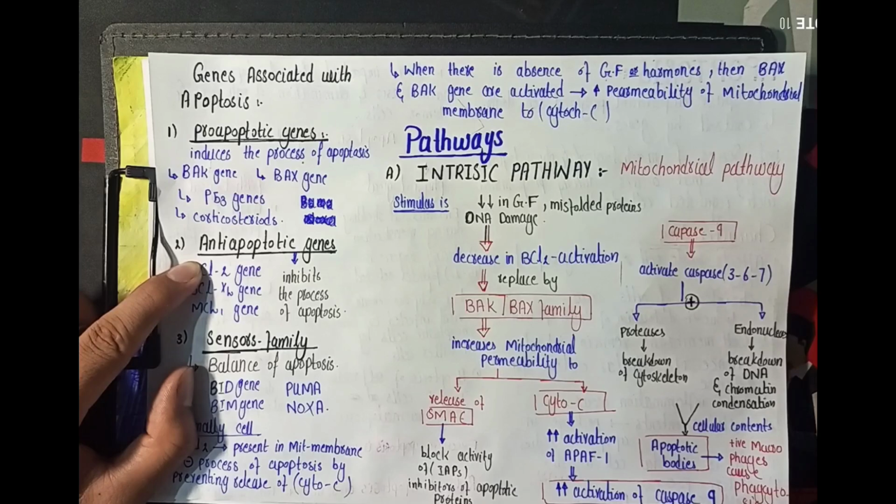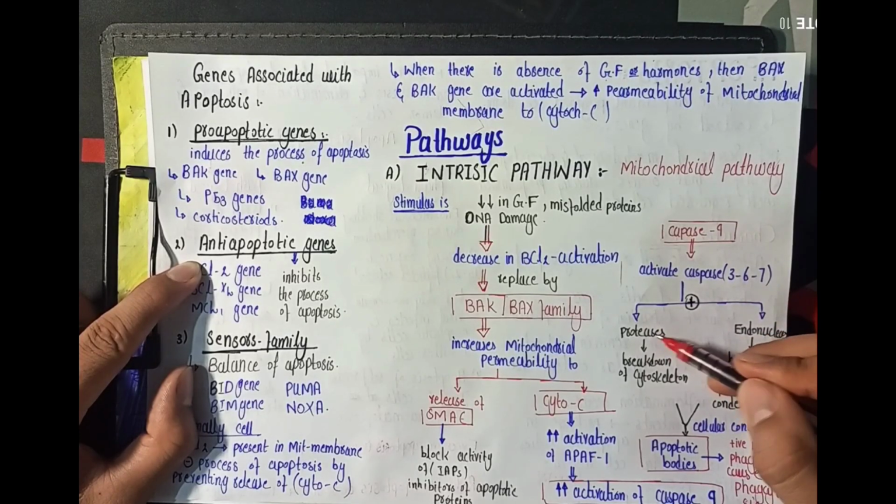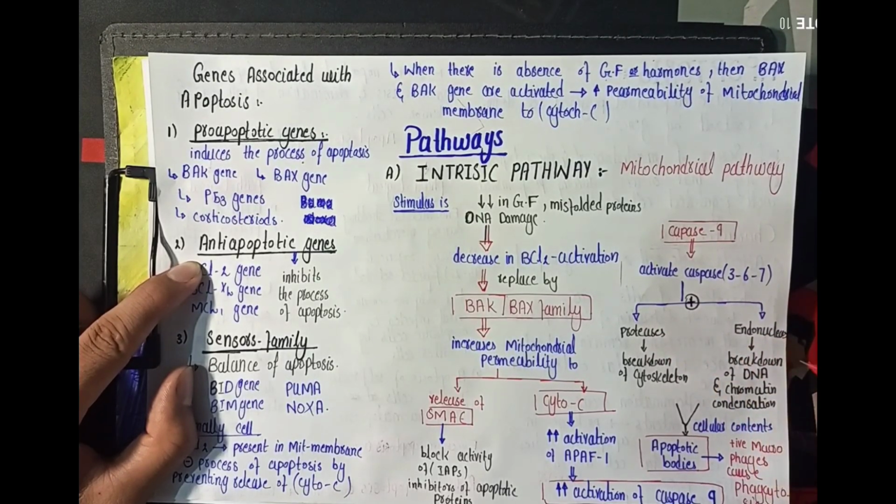And the caspase 9 is a protease enzyme, and it is an initiator caspase. Whenever caspase 9 is activated, it leads to the activation of the caspase 3, 6, and 7, which are the executioner caspases. And when these caspases are activated, they lead to the activation of the protease and the endonuclease enzymes. And the protease causes breakdown of the cytoskeleton, whereas endonuclease causes breakdown of the DNA and the chromatin condensation. And the cellular contents are packaged in the form of the apoptotic bodies. And these apoptotic bodies then undergo phagocytosis by the macrophages.